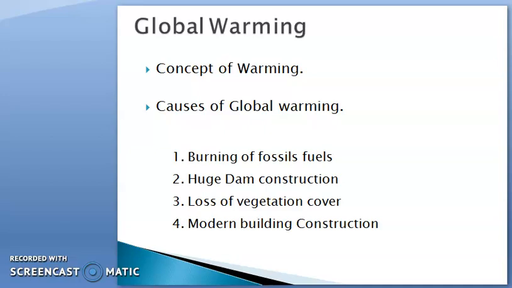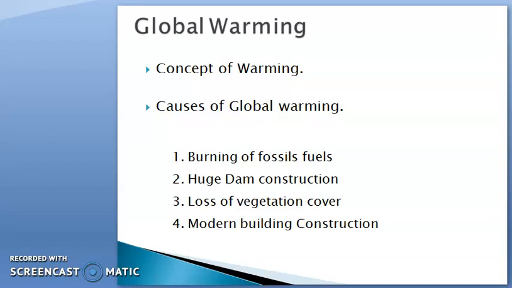In this lecture we will discuss global warming. The meaning of global warming is the increase in temperature of the whole world, or the increase in temperature of Earth, which is known as global warming.